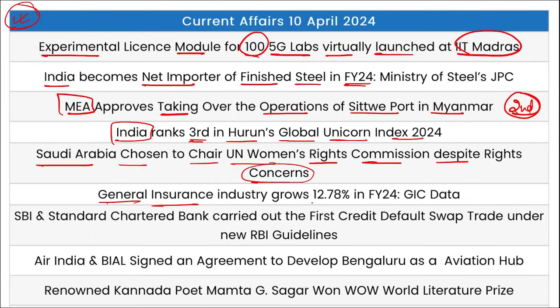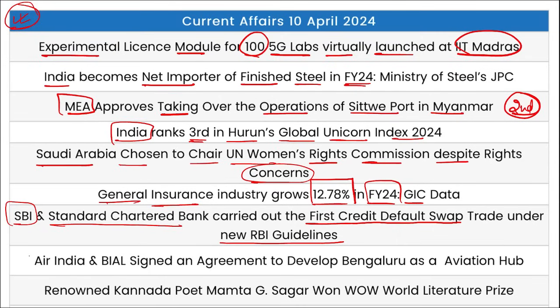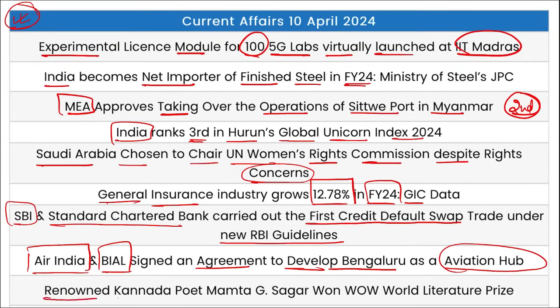General insurance industry grew by 12.78% in FY24 as per the GIC data. SBI and Standard Chartered Bank carried out the first credit default swap trade under new RBI guidelines. Air India and BIAL signed an agreement to develop Bengaluru as an aviation hub. Then renowned Kannada poet Mamta G. Sagar has won WOW World Literature Prize.